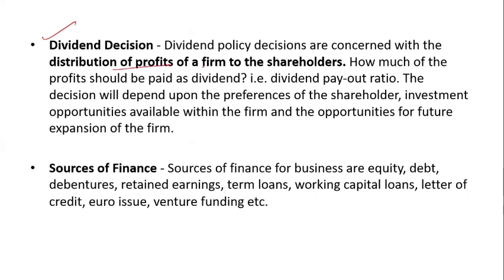of the firm to the shareholder. We have already said to whom we give the profit as a dividend, to the shareholder. How much of the profit should be paid as dividend, and the dividend payout ratio. This is an important thing, because if the company declares its dividend payout ratio,